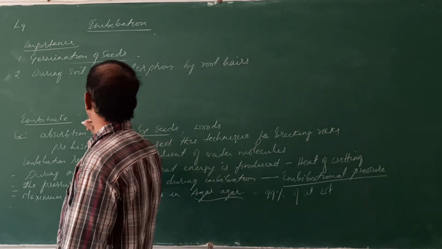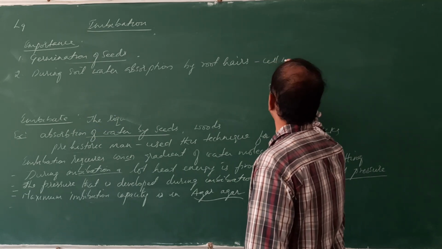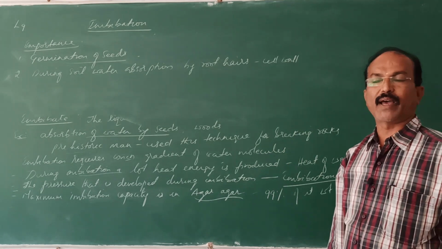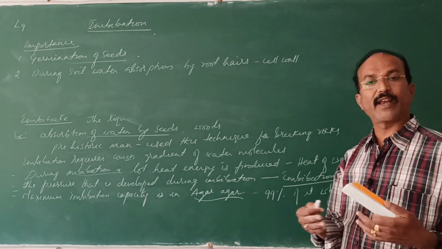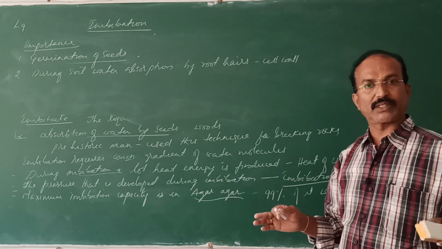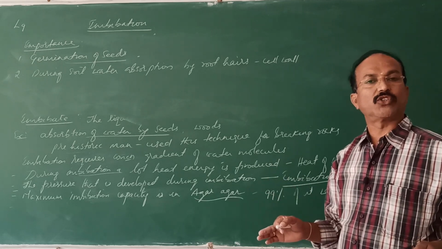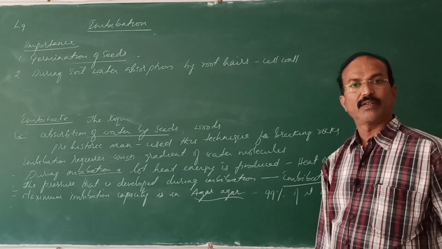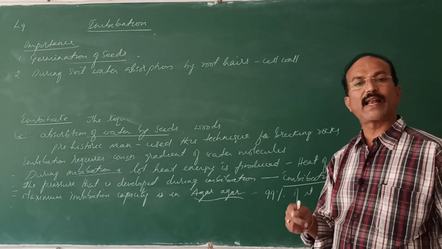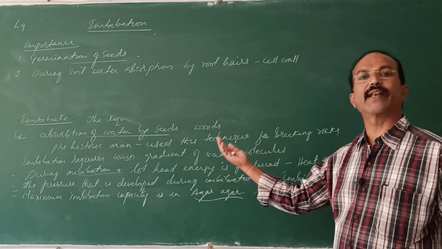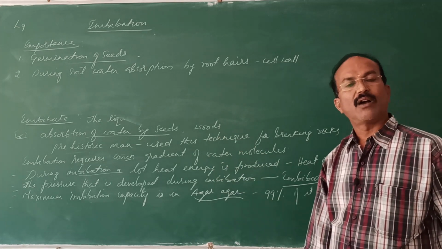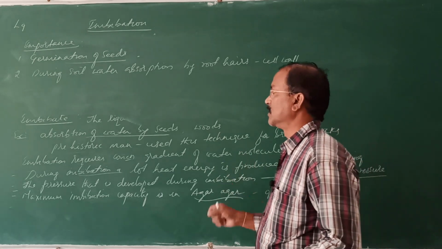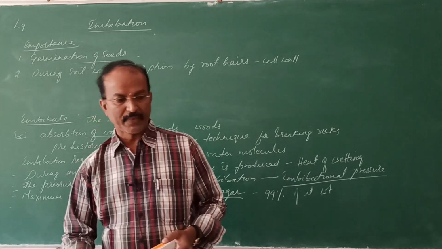So root hairs consist of what? Root hairs consist of cell wall only, and that cell wall first absorbs the water from the soil. Maximum water is absorbed not by any part of the root. Where the root hair region is present, there only the maximum water absorption occurs, that we have discussed in morphology. So first the water gets absorbed by the cell walls, later on into the cell, from that cell into the next cell by diffusion, osmosis, etc. Okay. So this is what about the imbibition, children.